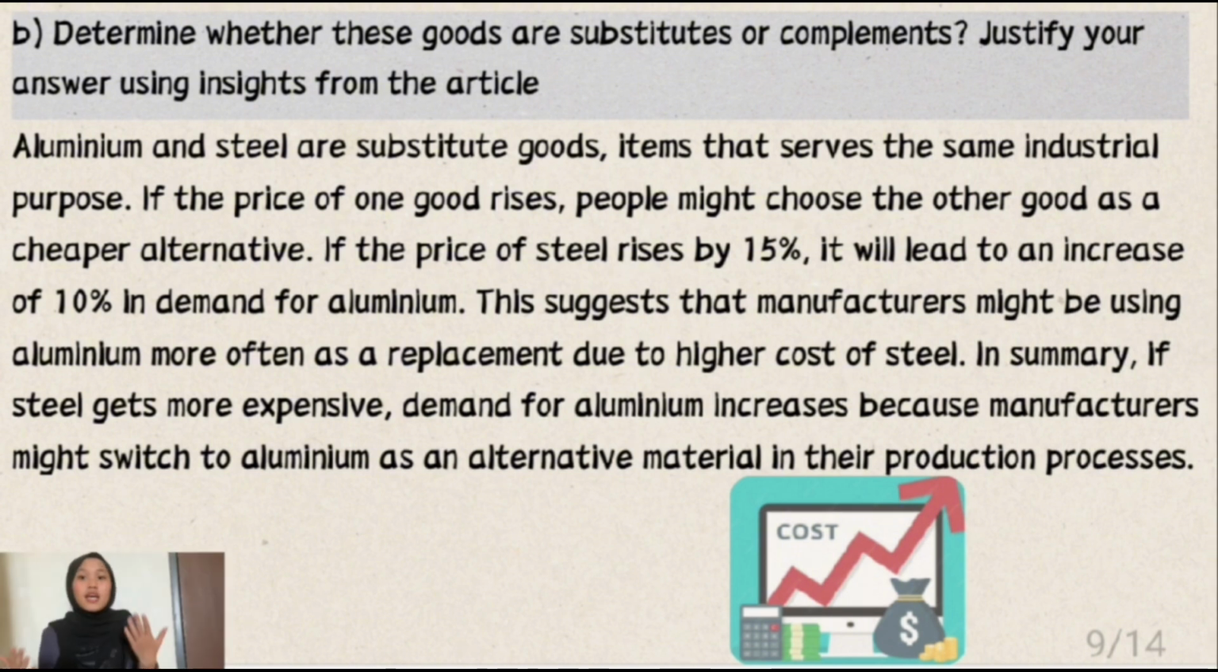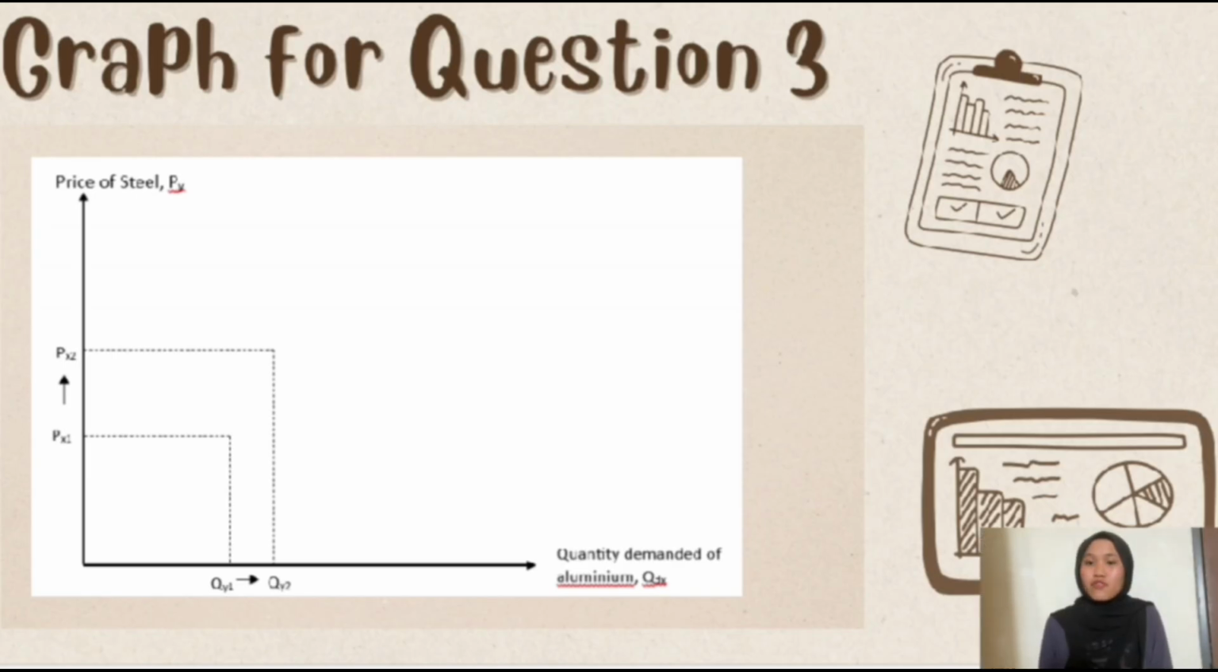In summary, if steel gets more expensive, demand for aluminium increases because manufacturers might switch to aluminium as an alternative material in their production processes. Price of steel increases from PX1 to PX2, while quantity demanded for aluminium increases from QY1 to QY2. Thus, both of these products, which are steel and aluminium, are viewed as being substitutes.